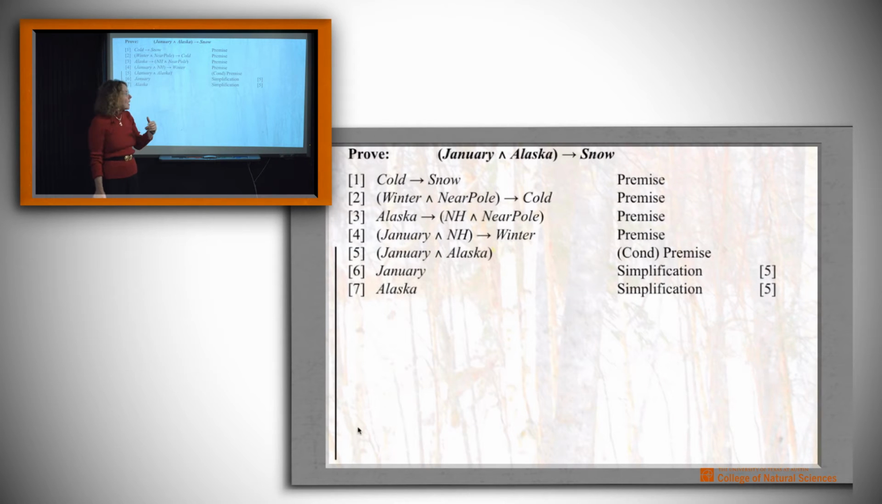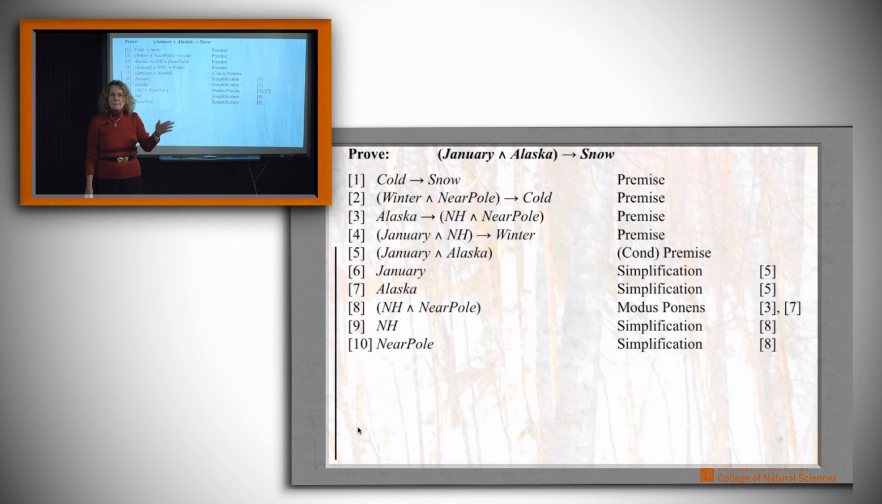The first thing we're going to do is pull it apart into two pieces so that we can use them separately. So using the simplification rule we have, well, it's January and it's Alaska. All right, what can we do next? Well, if it's Alaska, then we're in the northern hemisphere and we're near the pole using modus ponens. So let's go ahead and assert that. And then we can pull those two apart, again using simplification. We know that you're in the northern hemisphere. We know that you're near the pole. So we've got those two facts that we can now use however we like.